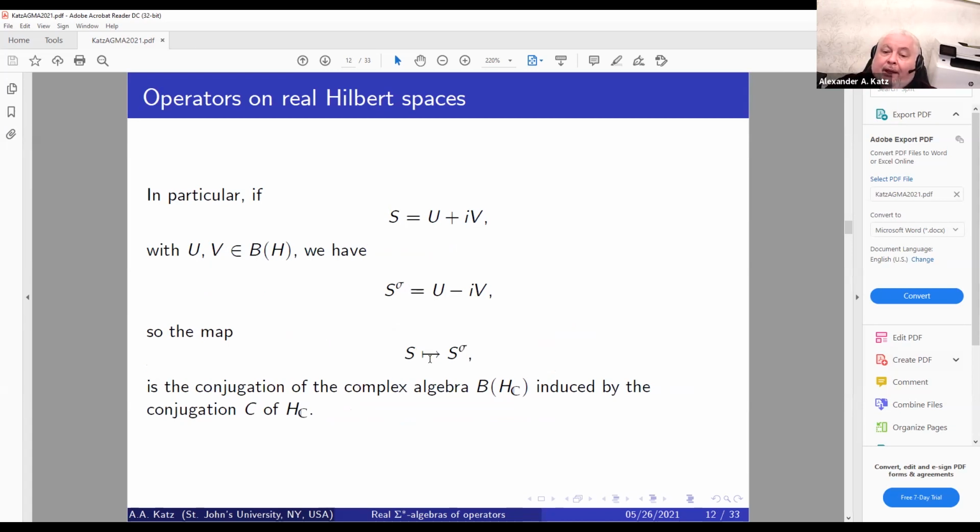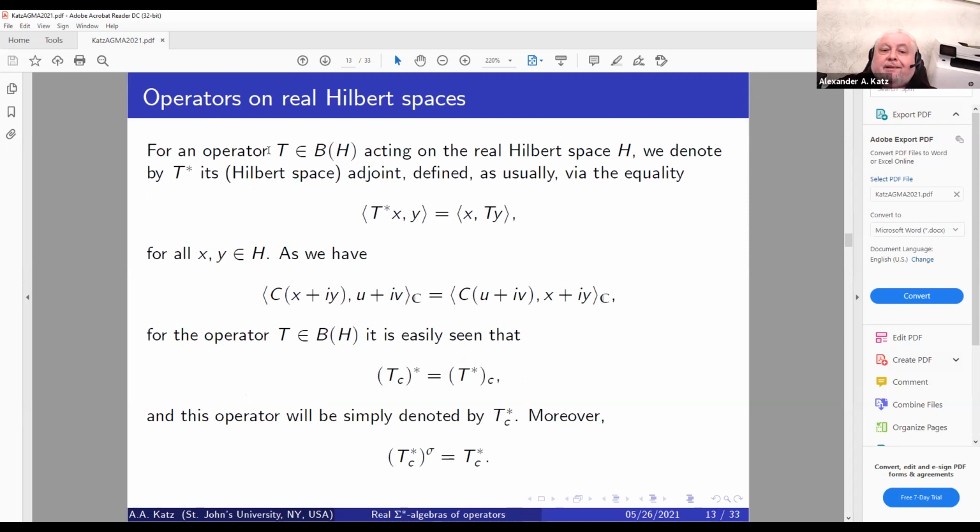So the map from S to S super sigma is a good conjugation of the complex algebra B of H sub C induced by the conjugation on a complex Hilbert space. For an operator T from B of H real acting on the real Hilbert space, we denote by T star its Hilbert space adjoint, the usual thing, right?